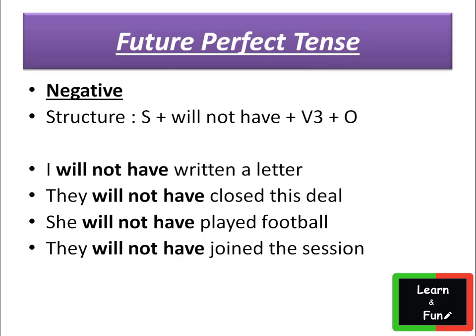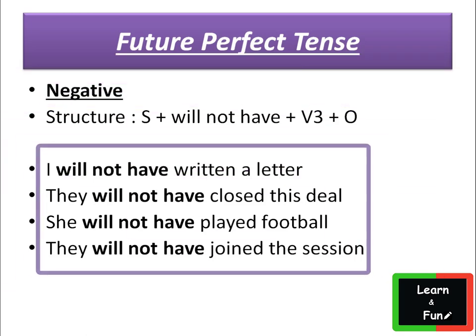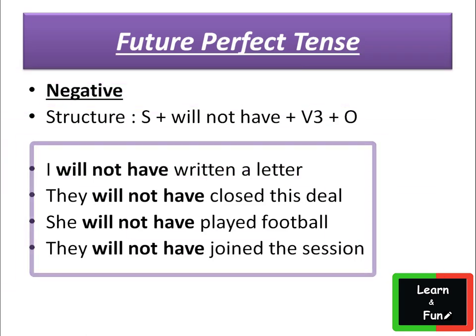Negative structure of future perfect tense is subject plus will not have plus V3 plus object. Let's see few examples. First one is I will not have written a letter, or we can say I won't have written a letter. Second one is they will not have closed this deal.